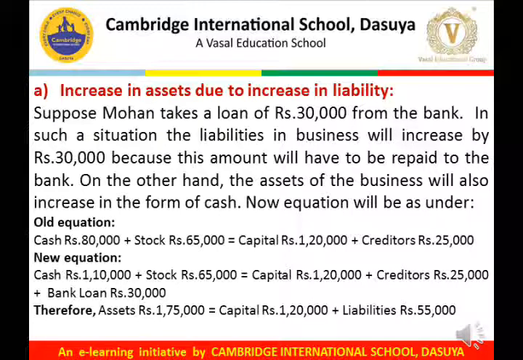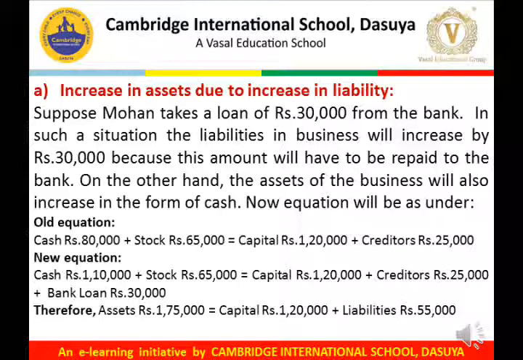Suppose Mohan takes a loan of rupees 30,000 from the bank. In such a situation, the liabilities of the business will increase by rupees 30,000 because this amount will have to be repaid to the bank. On the other hand, the assets of the business will also increase in the form of cash. Now the equation will be as under.